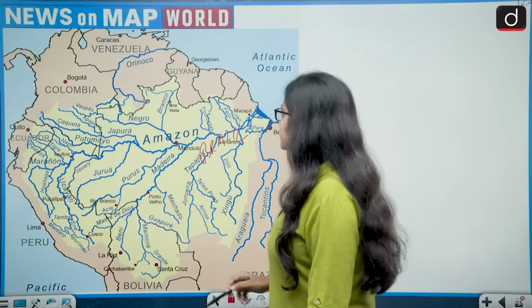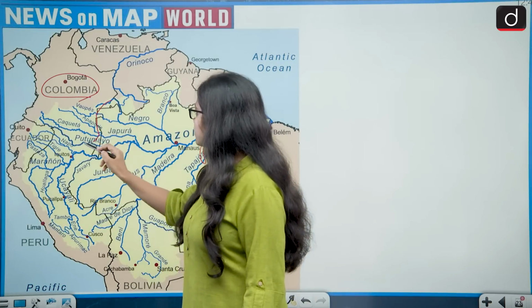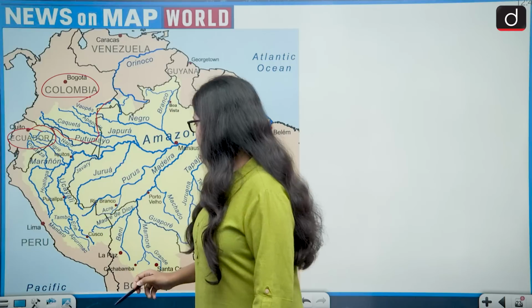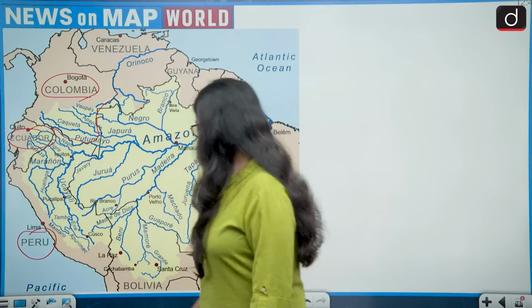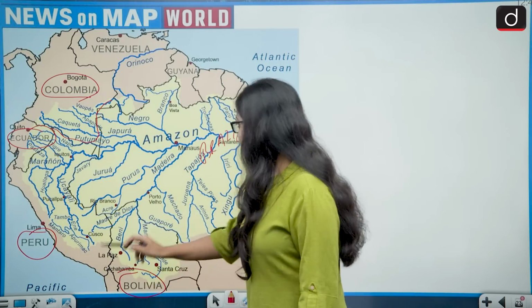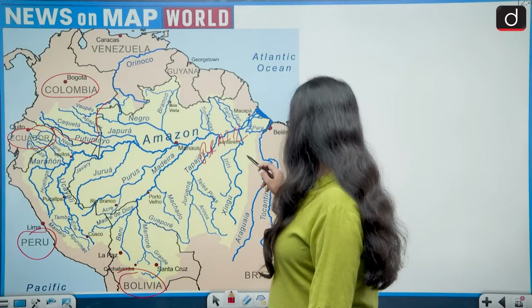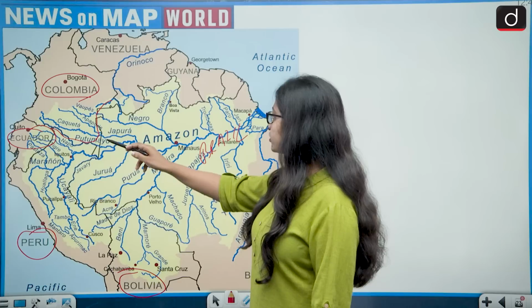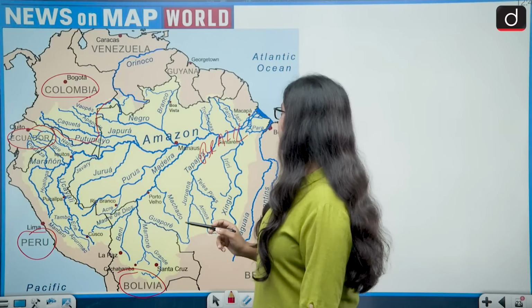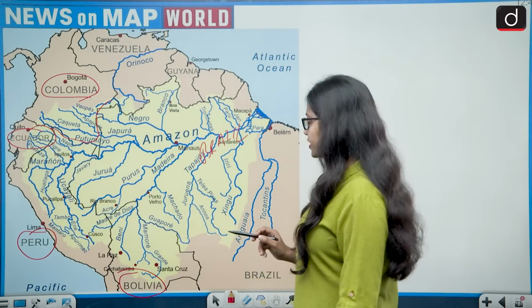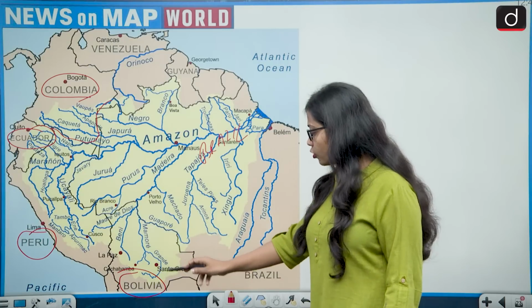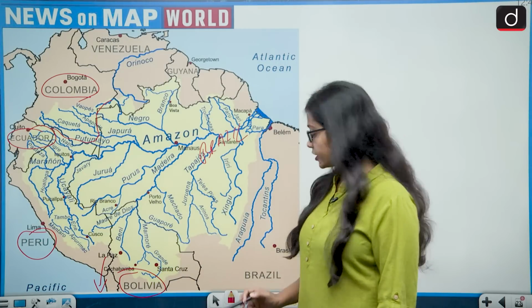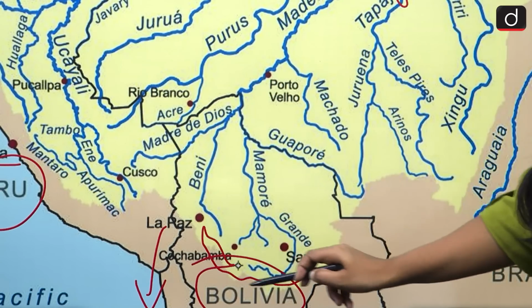The catchment area is coming into countries like Brazil first, then Bolivia, third Peru, fourth Ecuador, and then Colombia also.